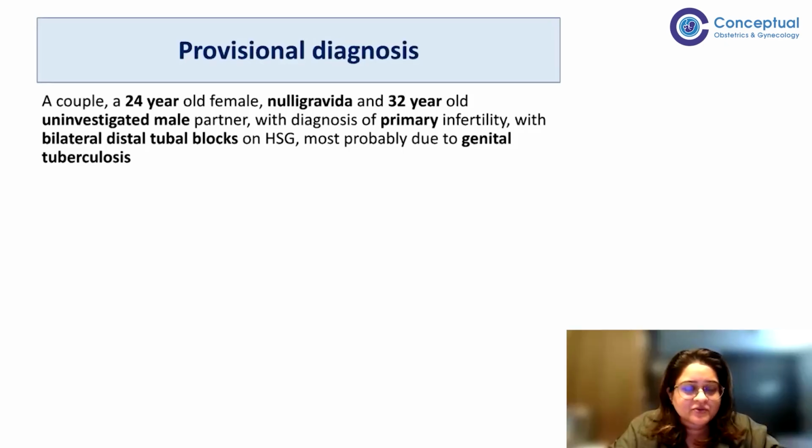Sure. Just to add to this, a lot of times when we are dealing with a tubo-ovarian mass or a suspected ovarian tumor, many times you treat the patient on the lines of ovarian malignancy, but it turns out to be tubercular. So whenever we're dealing with tubal or even ovarian pathology, tuberculosis has to be in the back of our mind, especially in our country. Many times this has happened that it turns out to be tubercular.